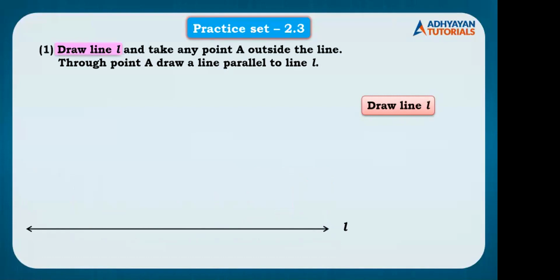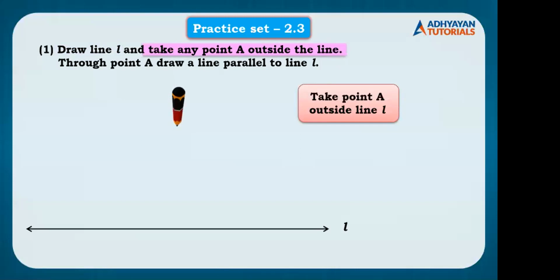Then we have to take any point above or below the line and name it. Perfect. So we take a point either above the line or below the line. I name that point as point A, which I've considered above. What next?